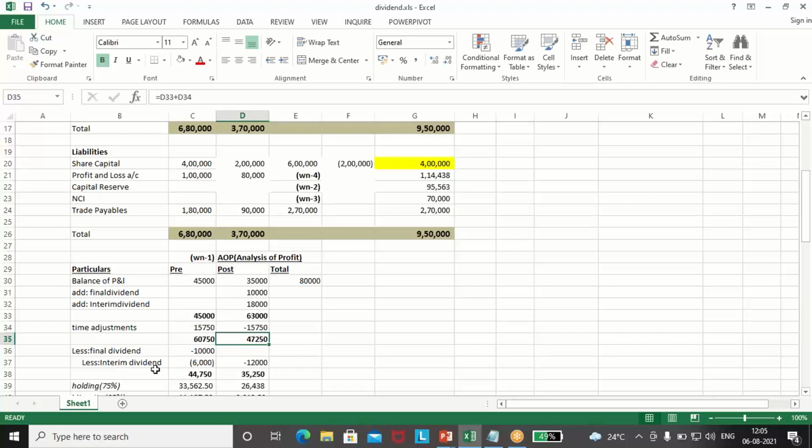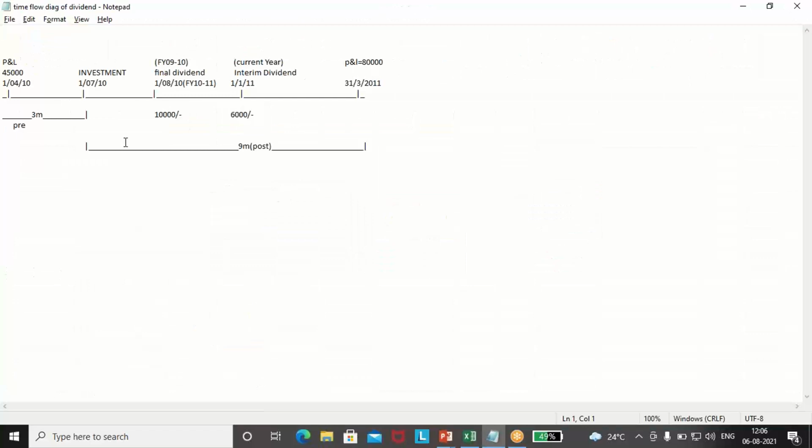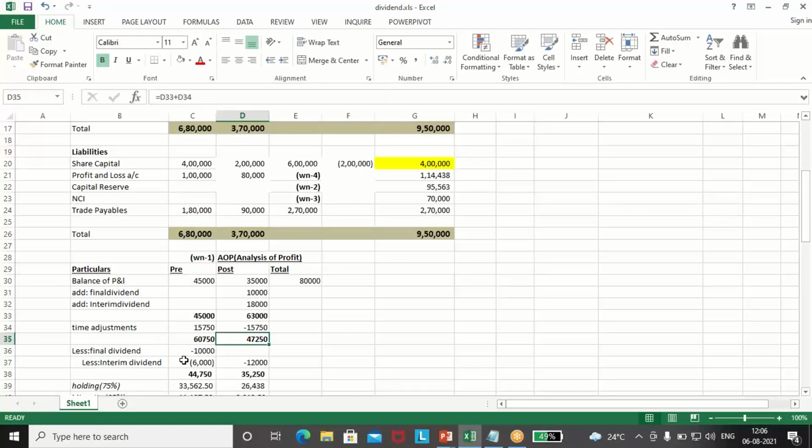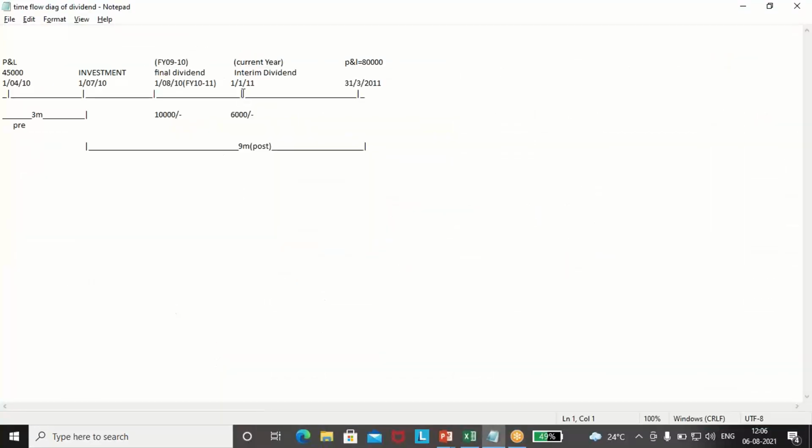Now the third step, we'll deduct the dividend from the pre and the post. The final dividend belongs to last year, so it will be reduced from the pre-acquisition profits. The final dividend of 10,000 will be reduced from here. The interim dividend was post-acquisition profit, distributed up to the date of distribution.